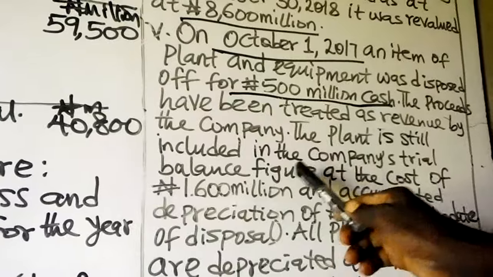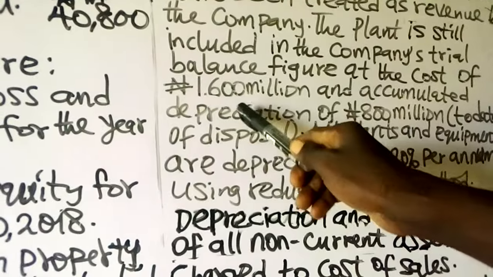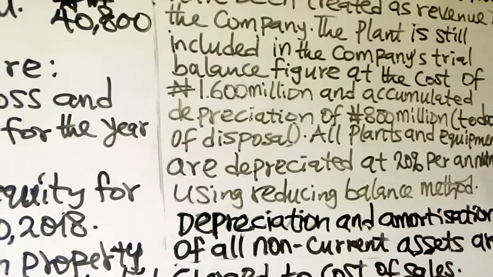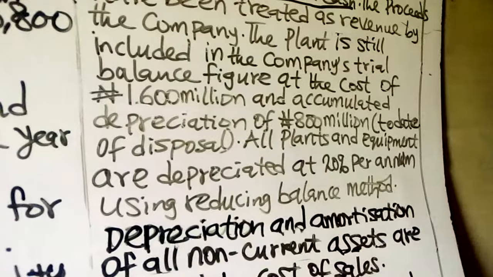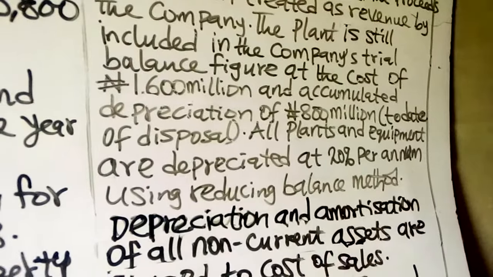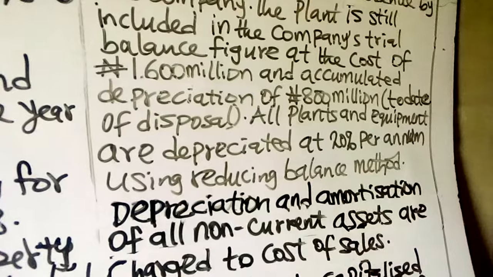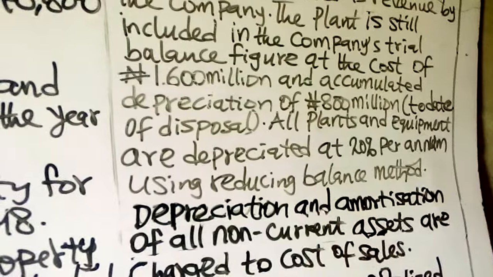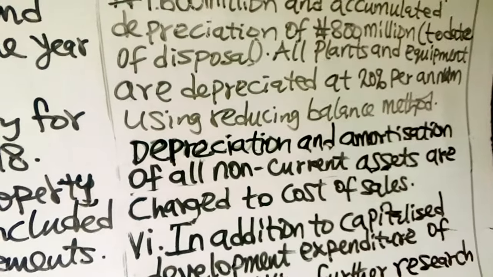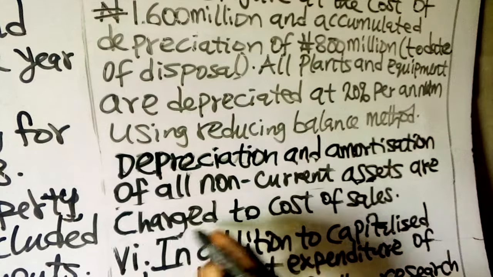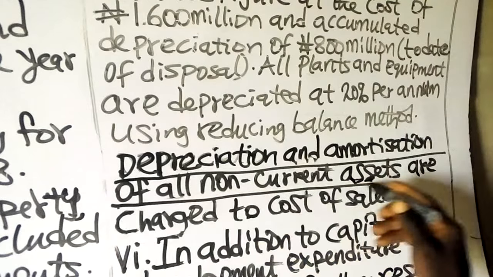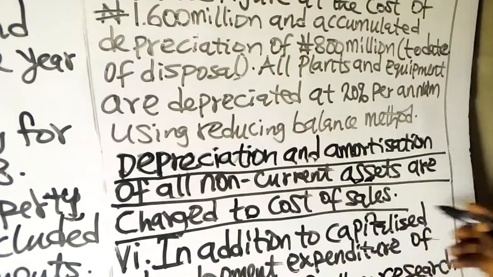The plant is still included in the company's trial balance figure at a cost of 1.6 million. It should be 1.6 billion, since the other figures are in millions here. There is an accumulated depreciation of 800 million to the date of disposal. All plant and equipment are depreciated at 20% per annum using the reducing balance method. Depreciation and amortization of all non-current assets are charged to cost of sales. So you see the policy now.